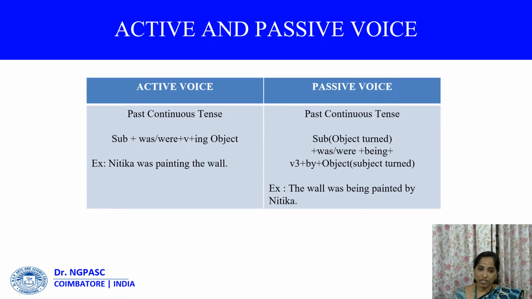For past continuous tense, Nikita was painting the wall. The wall was being painted by Nikita. So look at the formation, subject plus was or were plus verb plus ing plus object. And then in passive, subject plus was or were plus being plus verb 3 plus by plus object. The wall was being painted by Nikita.